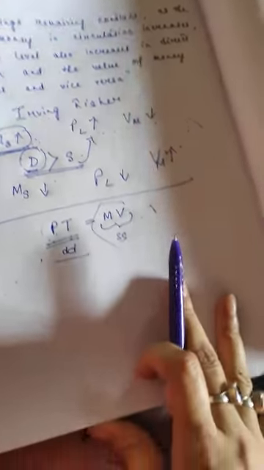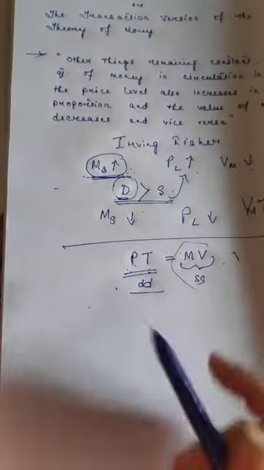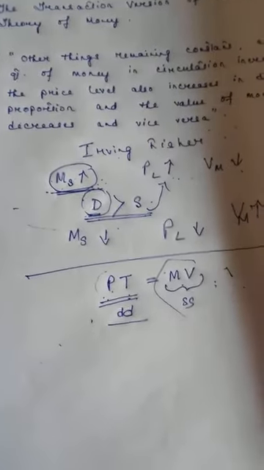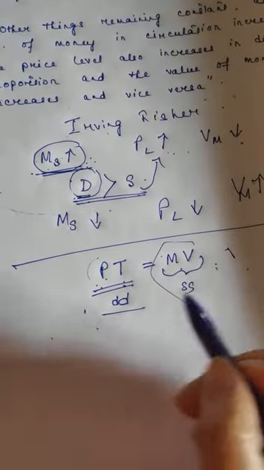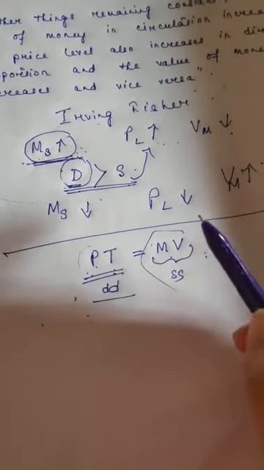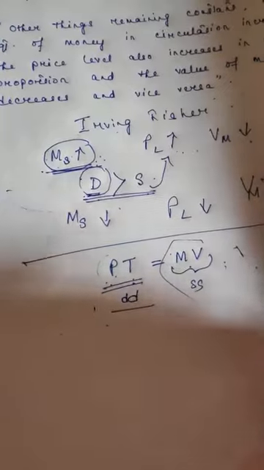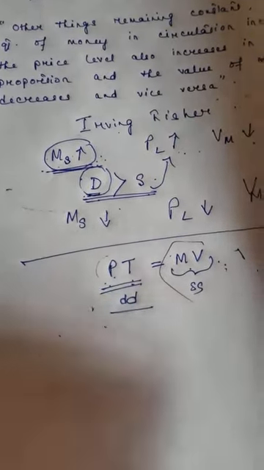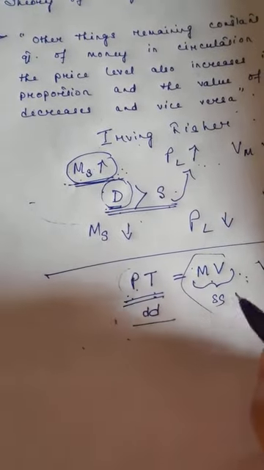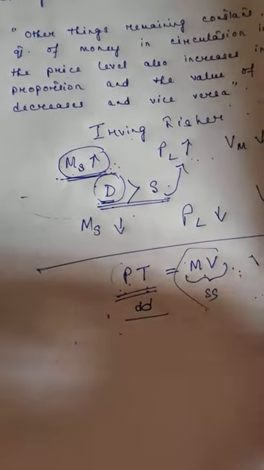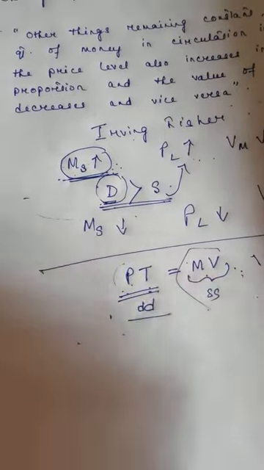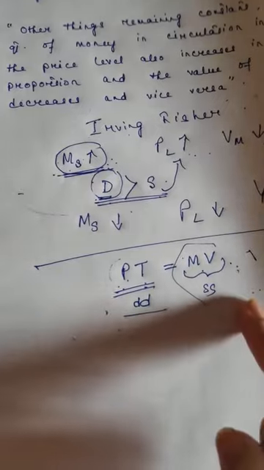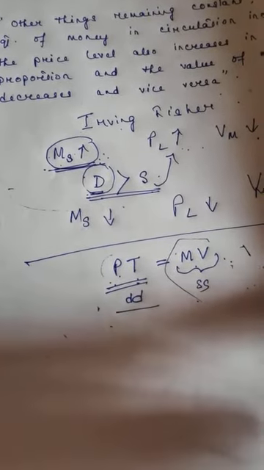While explaining this equation, many critics have criticized Fisher by saying that he only told us about the supply side, that is, whatever money we have in our hands. But our money supply does not consist of only whatever we have in our hand. We also have money stored in banks, and that is not included in Fisher's equation of exchange.